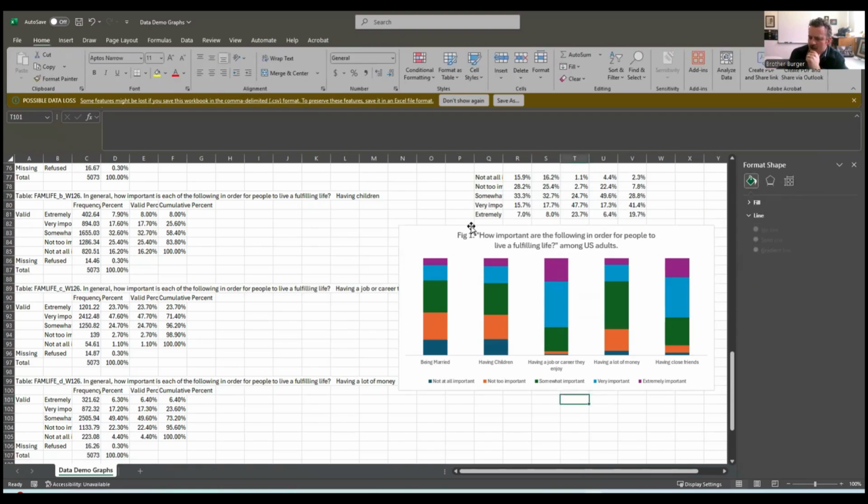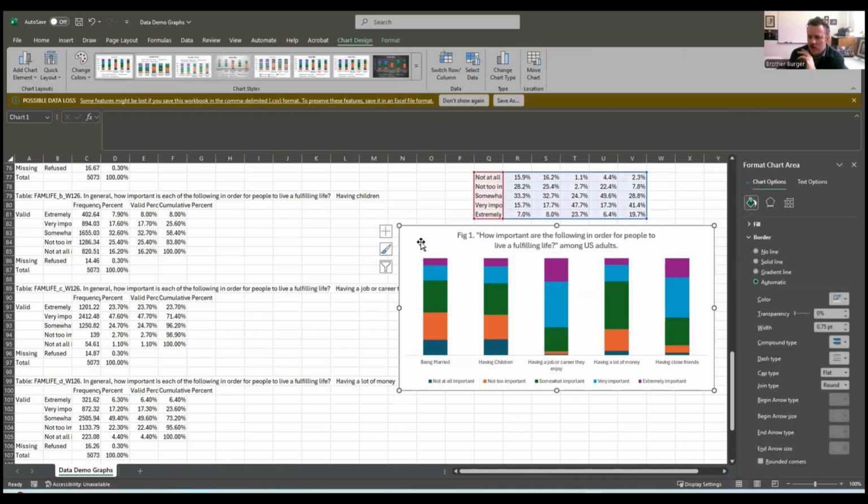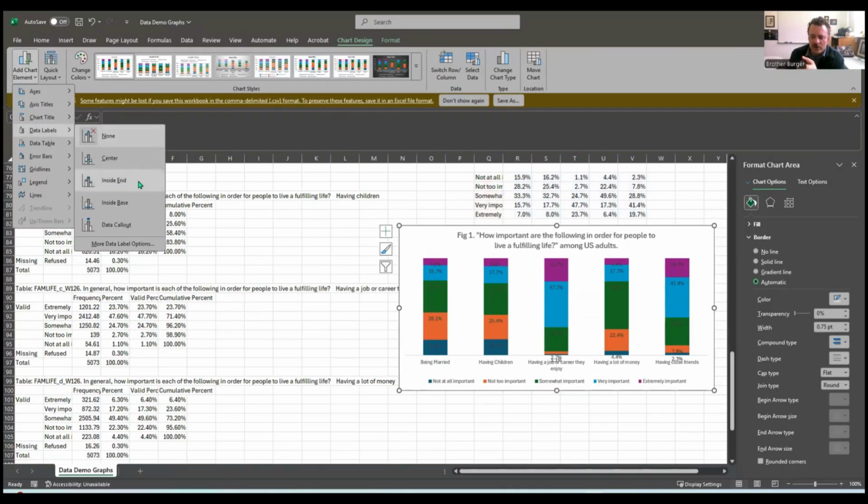Okay. Now we got to put some numbers on these boxes, right? These bars, the bars within the bars. I don't know what you call that. So to do that, we're going to click on the whole graph, and then you come up here to chart elements. So when you click on a graph, you get chart design, format, all these really cool things. Come here to add chart element, and then click on data labels. And then you can choose where those data labels go. Totally up to you on what it is.